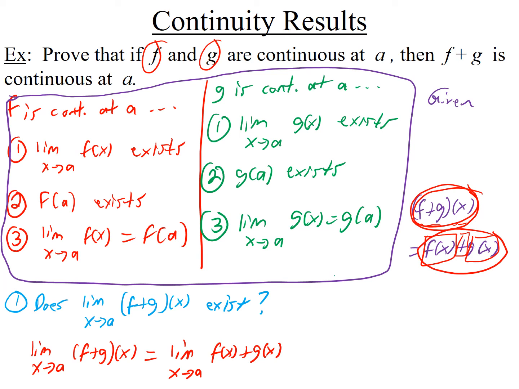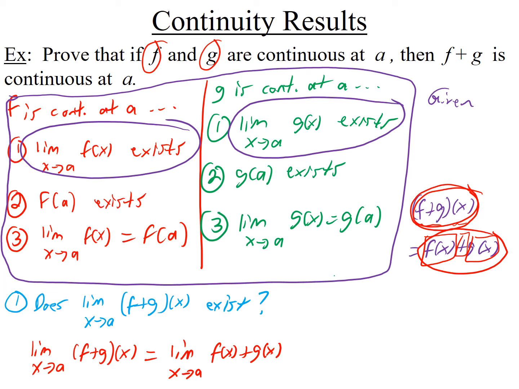Okay, now, does this limit exist? Well, we have a limit law that says when you're taking the limit of a sum, you can take the limit of each thing separately as long as each individual limit exists. But each individual limit does exist. See right here, the limit as x goes to a of f exists. And here we have the limit as x goes to a of g exists. Those are both given. Since they both exist, we can use the limit law to find this limit as x goes to a of f plus g. It's equal to the limit as x goes to a of f plus the limit as x goes to a of g.